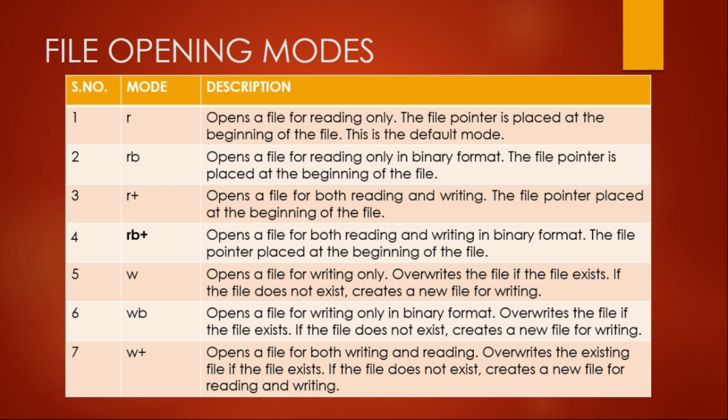What is that? If the file is present, then R plus will open it for reading and writing, whereas W plus will overwrite the existing file. If the file is not present, R plus will give an error, whereas W plus will create a file.